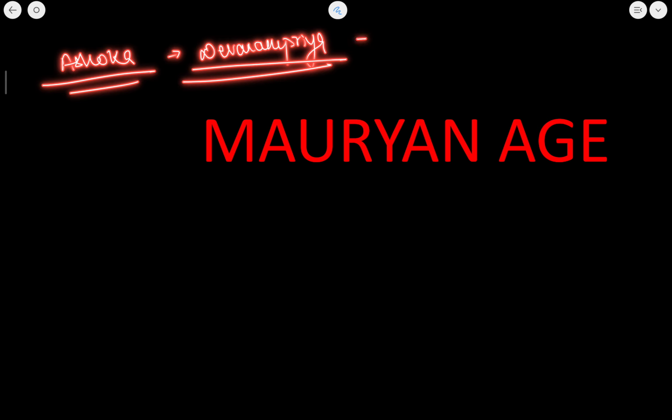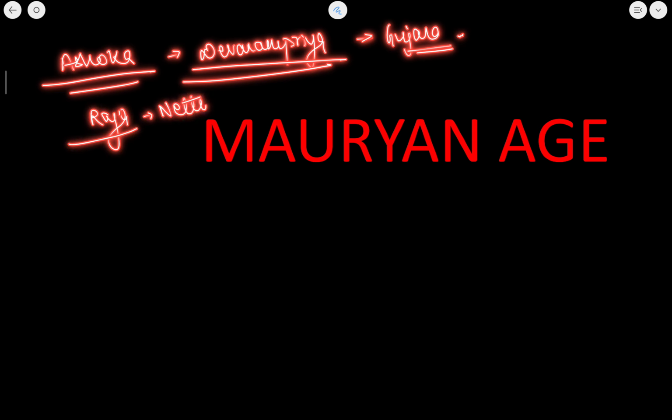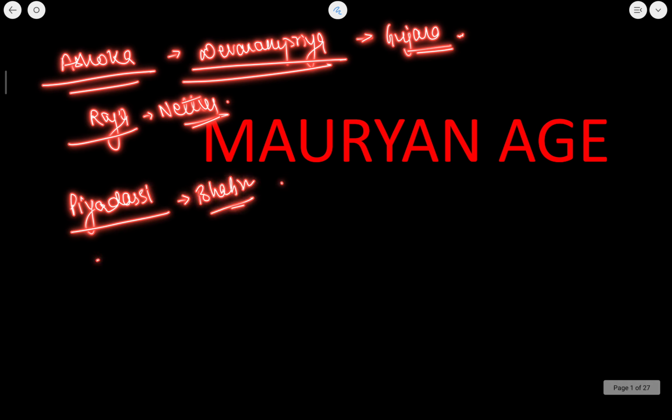Now, this Devanampriya Priyadasi was mentioned in the Gujarat inscription. Other than that, Raja Ashoka as a Raja was mentioned in the Nettur rock edict. Other than that, Priyadasi was mentioned in the Bhabru rock inscription. Priyadasi was also there in the Kandahar rock edict. Okay. Now, Ashoka also propagated the idea of Dhamma,